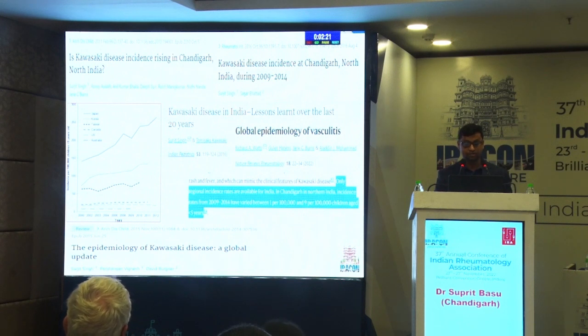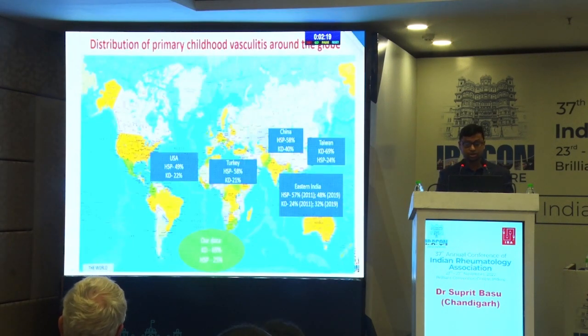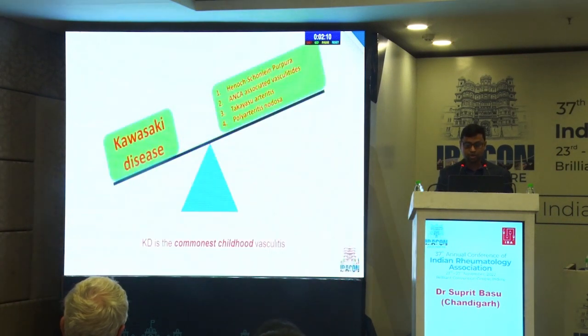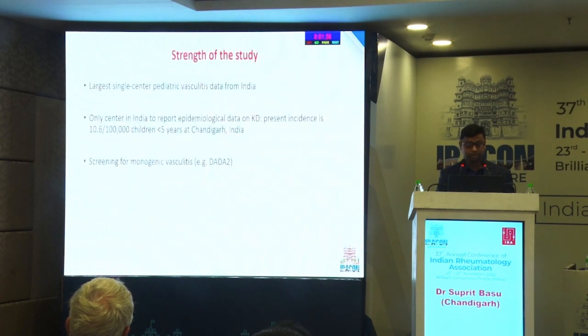When we compare the distribution of primary childhood vasculitis around the globe, our data is almost similar to the Eastern world, but in the Western world HSP is still the most common vasculitis. So what we conclude is that Kawasaki disease is the most common primary childhood vasculitis, and it is commoner than all the 4 other vasculitis compared totally. It was the largest single center pediatric vasculitis data from India, and it is the only center in India to report epidemiological data on Kawasaki disease.